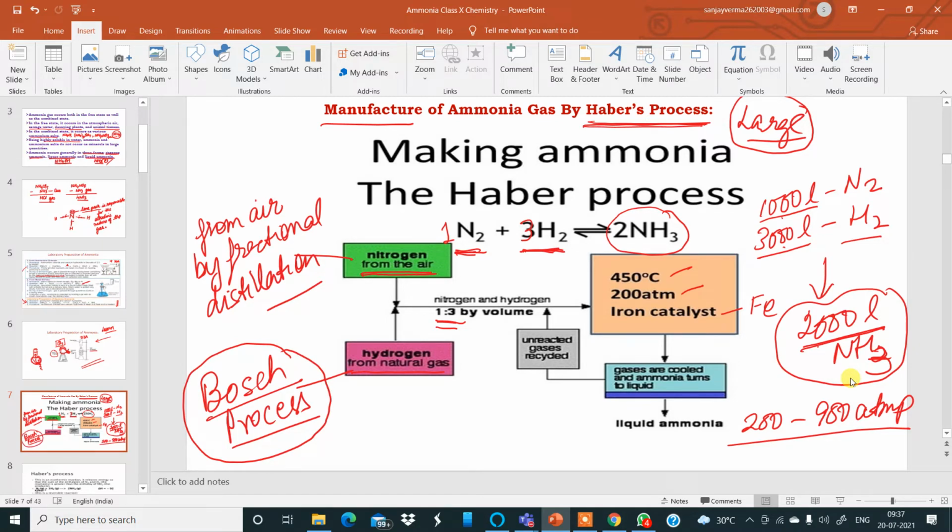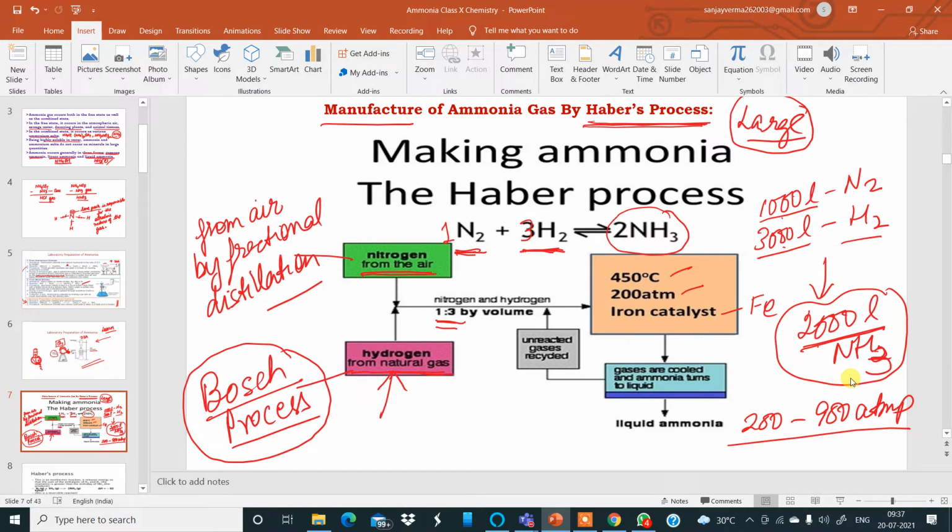So if I ask you the question, for the Haber's process, manufacture of ammonia, where do we get the nitrogen from? From air. How? By fractional distillation. And where do we get the hydrogen gas? From natural gas, by the Bosch process.